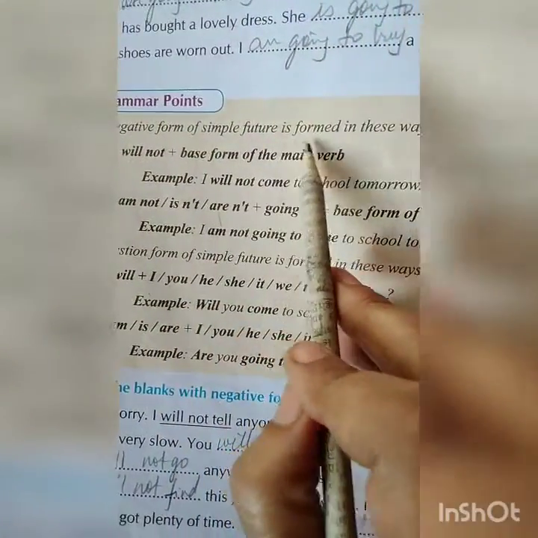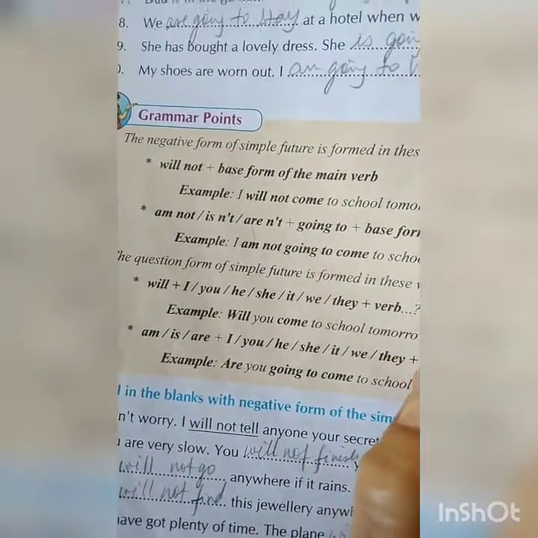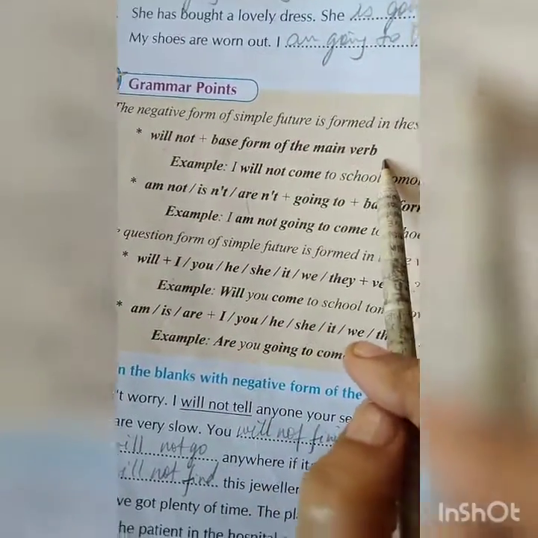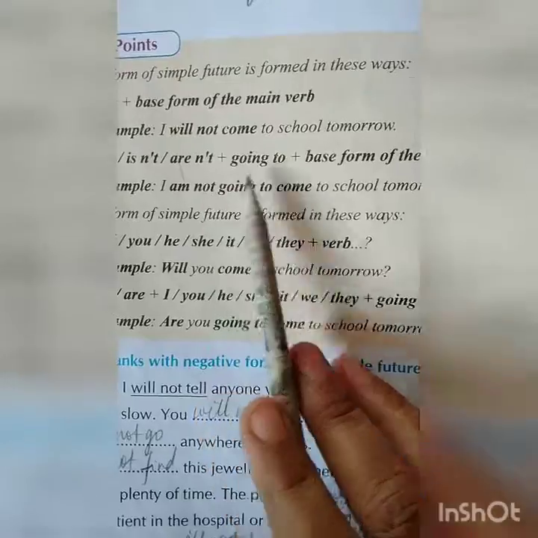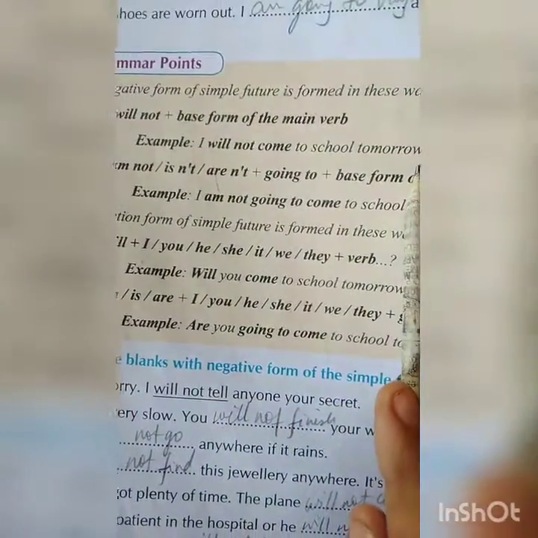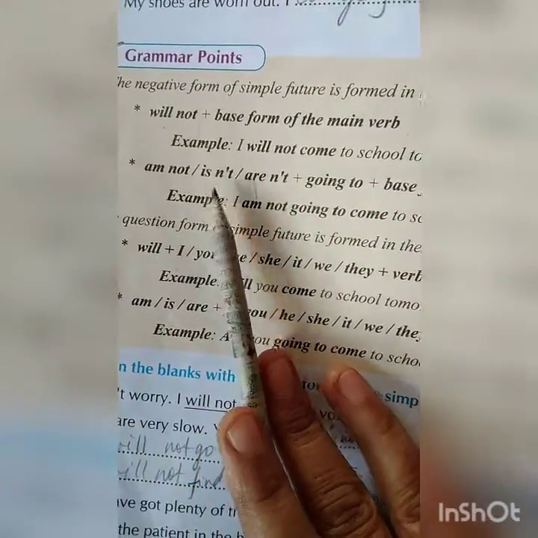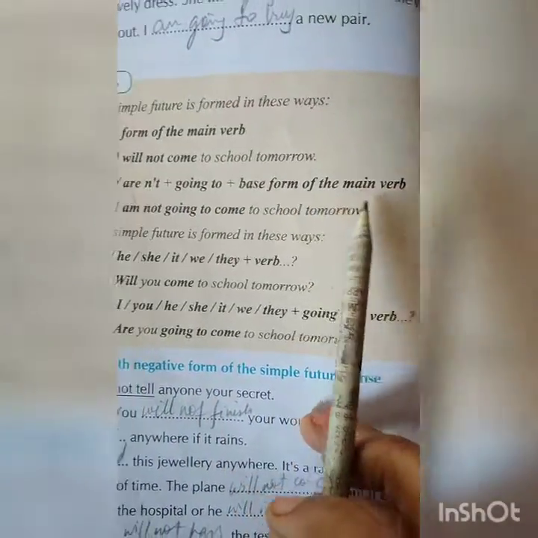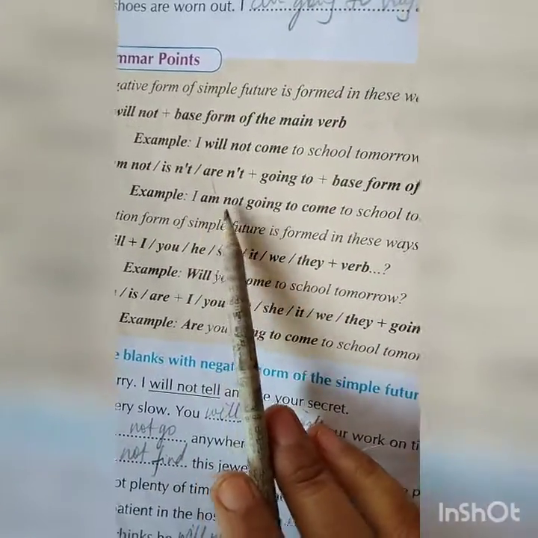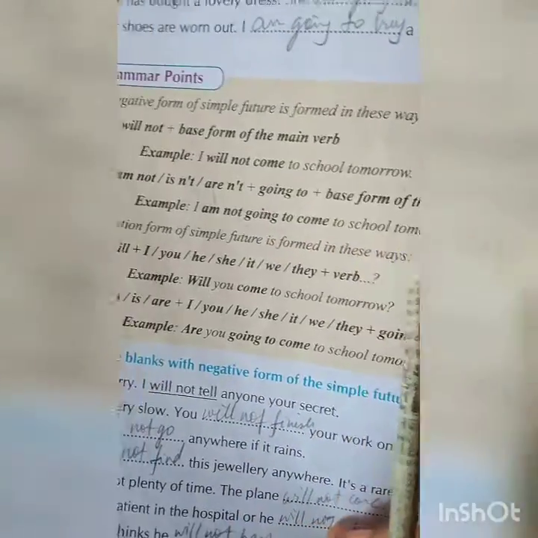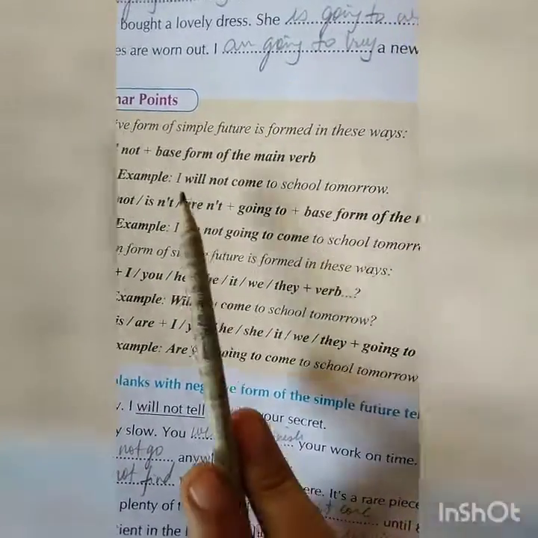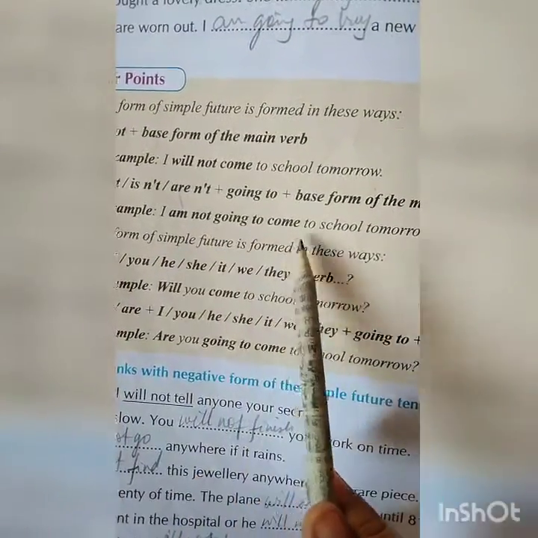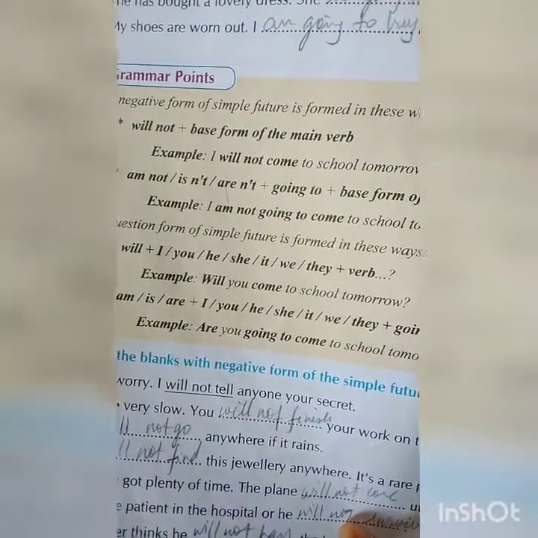The negative form of simple future is formed in this way: will not plus base form of the main verb. For example, I will not come to school tomorrow. Am not, isn't, aren't plus going to plus base form of the main verb. For example, I am not going to come to school tomorrow. I will not come to school tomorrow. I am not going to come to school tomorrow.